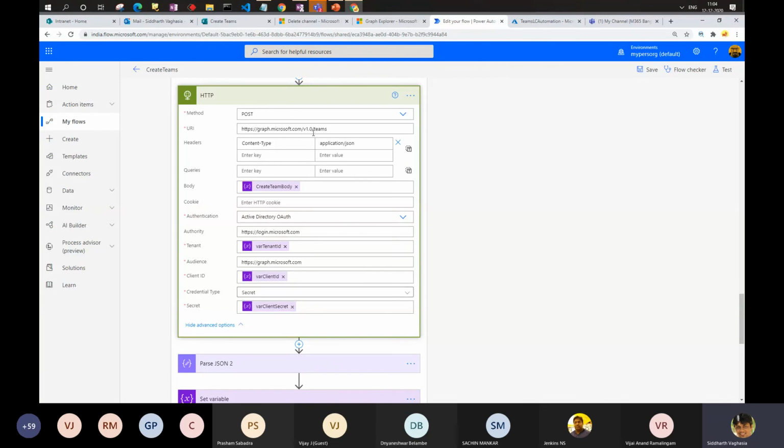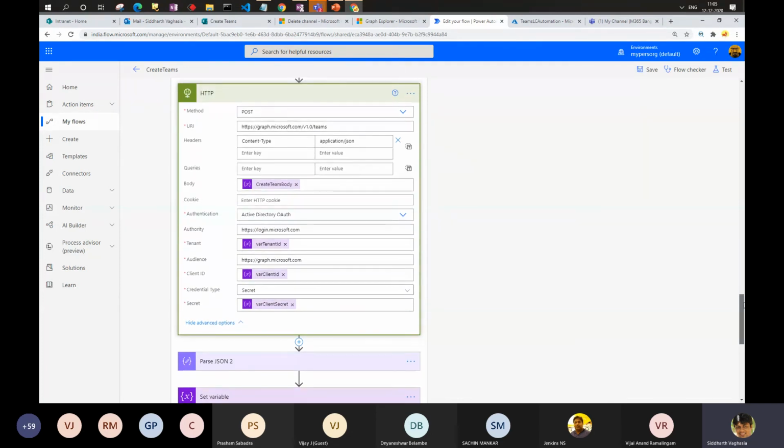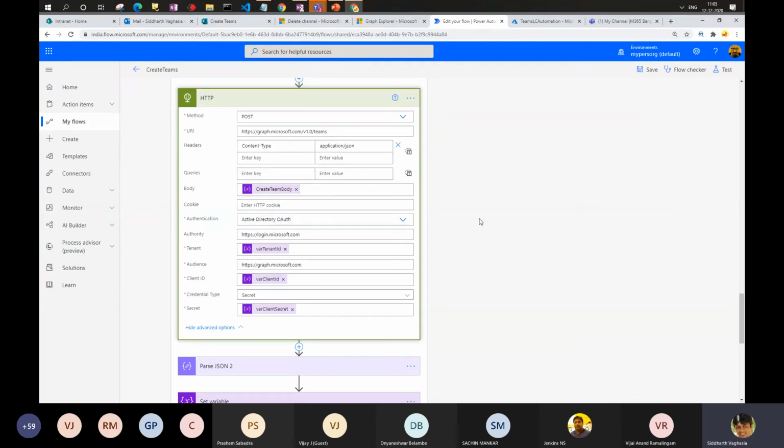So you will call the Graph API. You can call it using Azure Functions. You can create an ASP.NET application or a custom API and host it somewhere. That also will cost you. But if you are doing this kind of customization, there might be free ways to do it. But this is just for demonstration purposes, so just understand that this request is not the free one, and you would need a license for it.